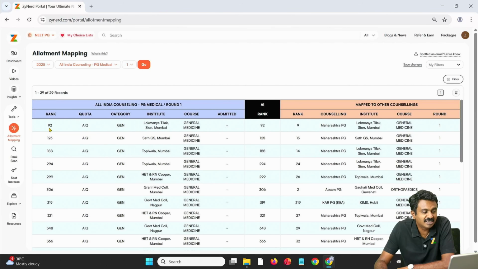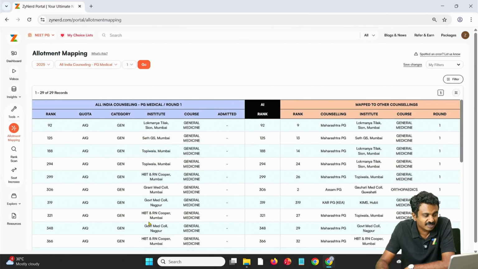Here you will see that the candidate with All India rank 92 was state rank 9 in Maharashtra. This candidate has got Lokmanya Tilak, LTM, in both. Any one will be vacant. We are not sure. Maybe 50% All India chance, 50% chance in the other. Same for the next candidate. But let us take the third candidate.